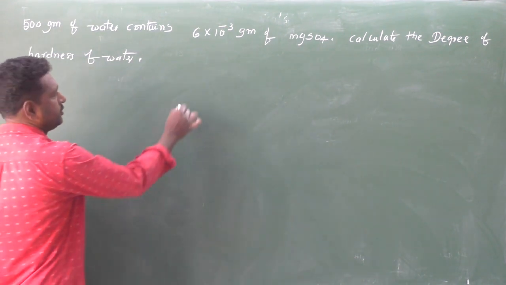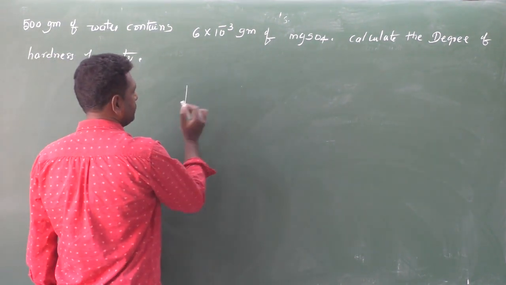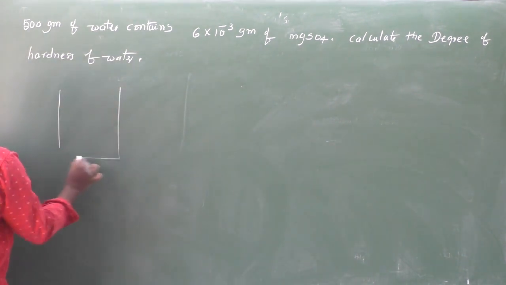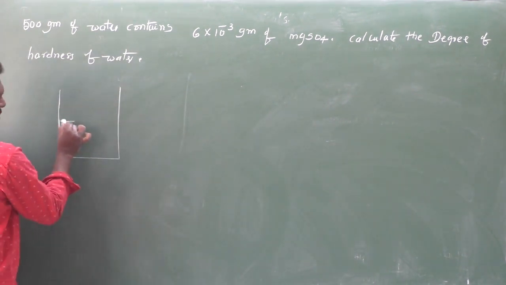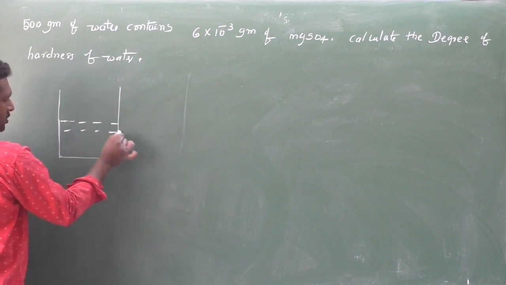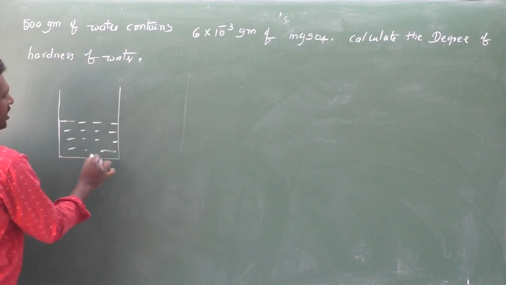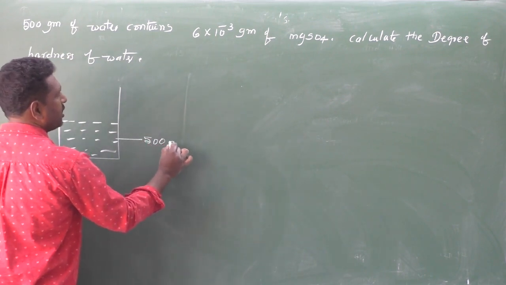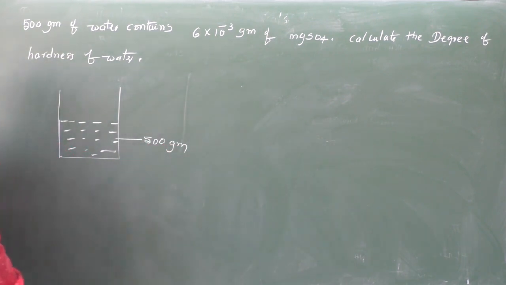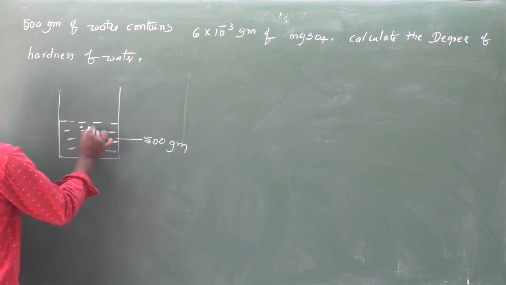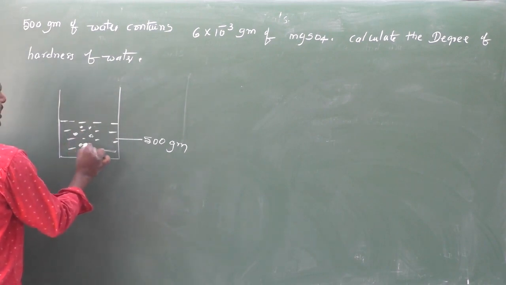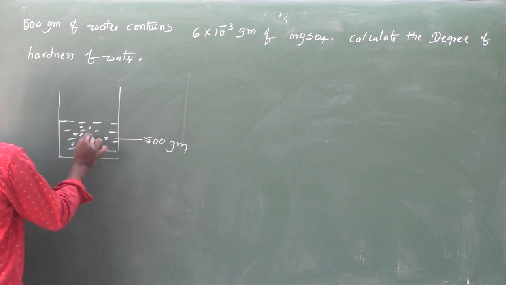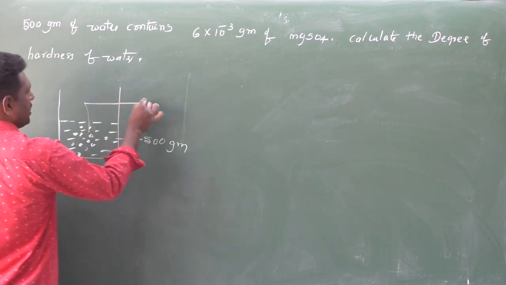So here, I will write here. This is water. This weight is 500 grams. In this, magnesium sulfate is dissolved.